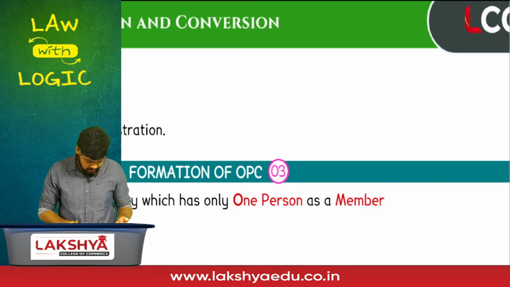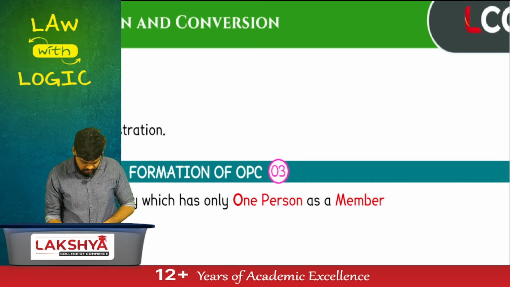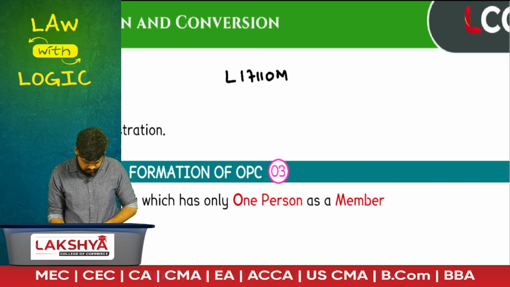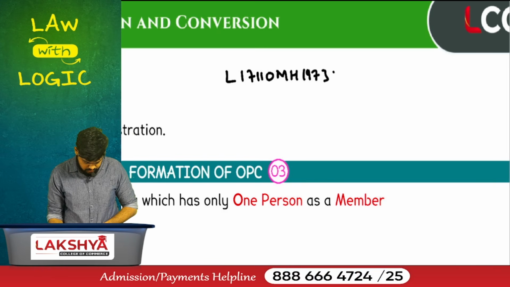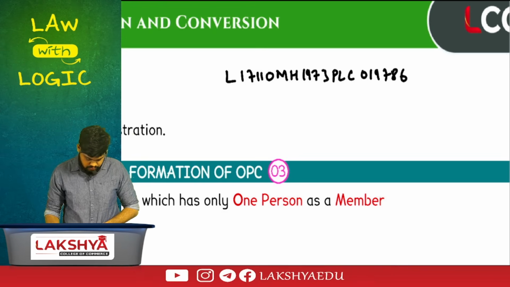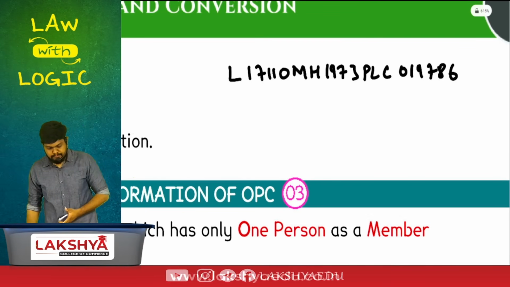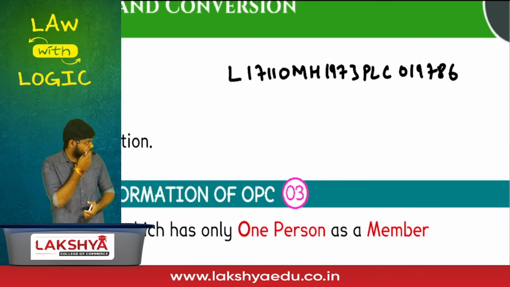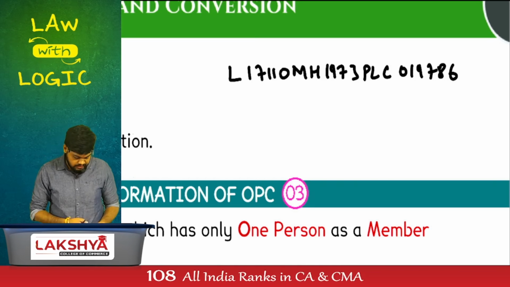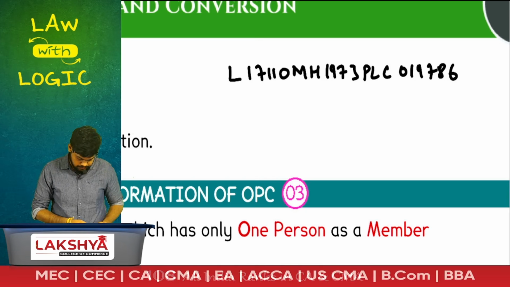Get this number. Just define what type of company this is. Listed or unlisted? What's the industry code? 17110.